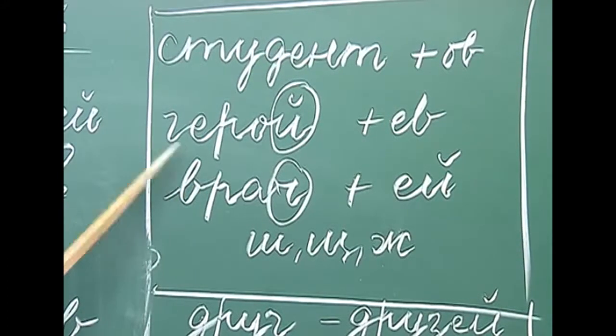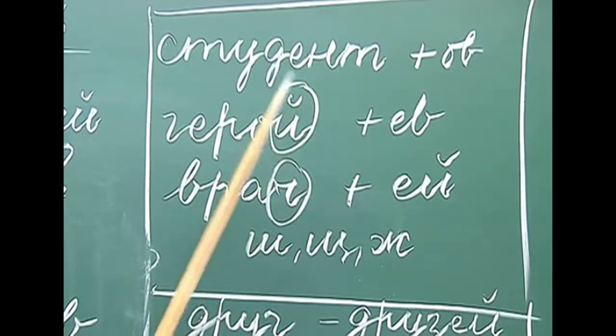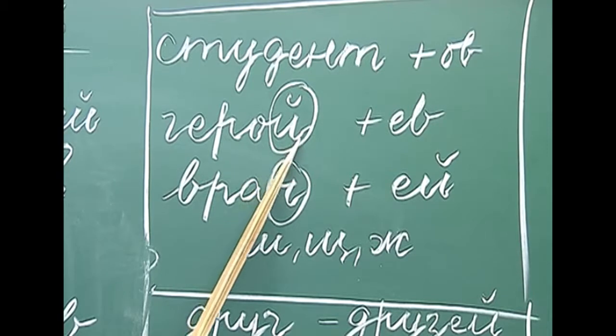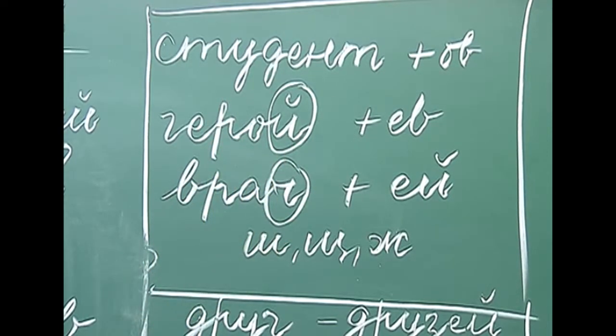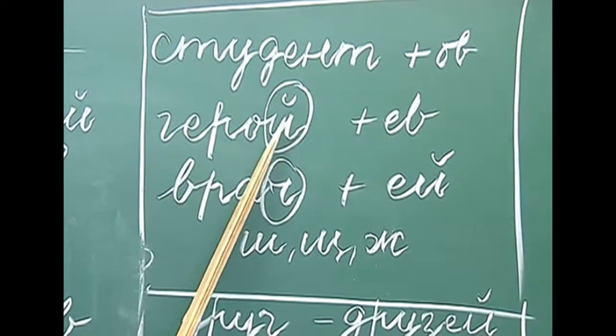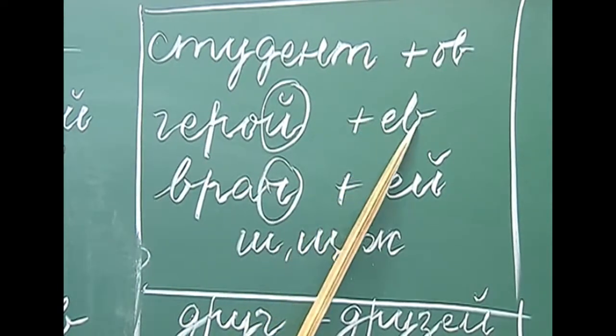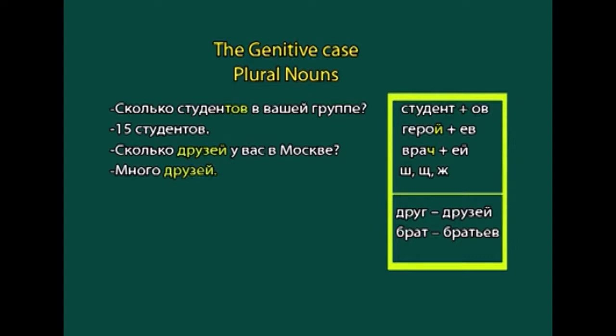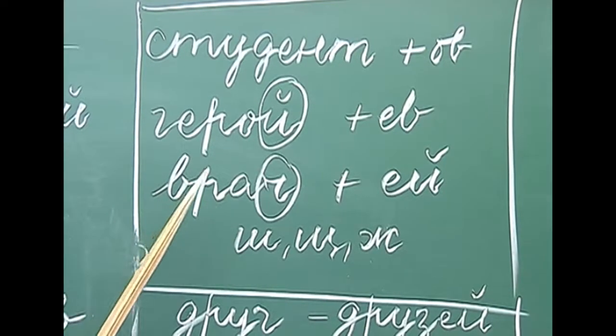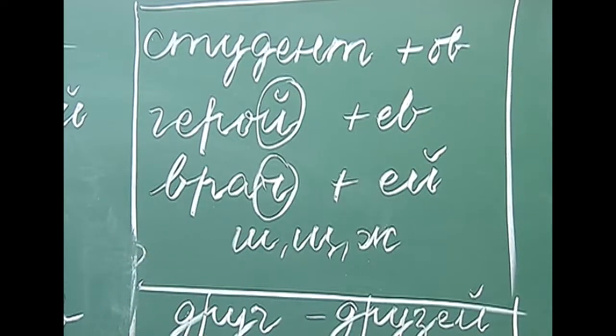The second one is герой. Герой ends with an й краткое. So, what happens when we come across a noun with й краткое ending? We replace й краткое with е and в. Героев, героев.